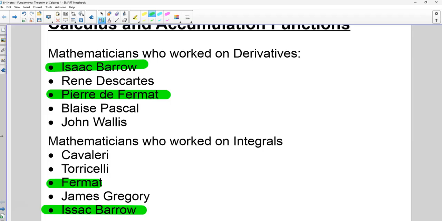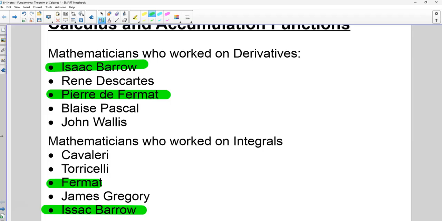However, there was also a German mathematician named Gottfried Leibniz. And Leibniz also was coming up with calculus pretty much at the same time as Newton.